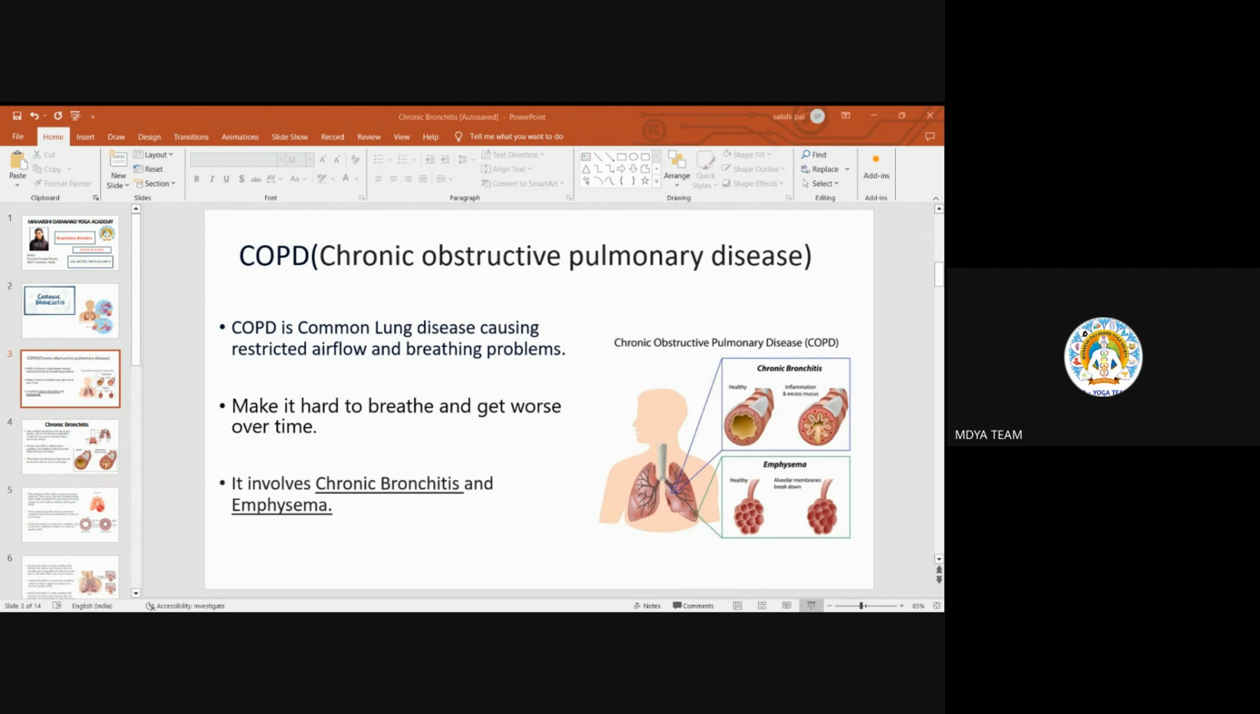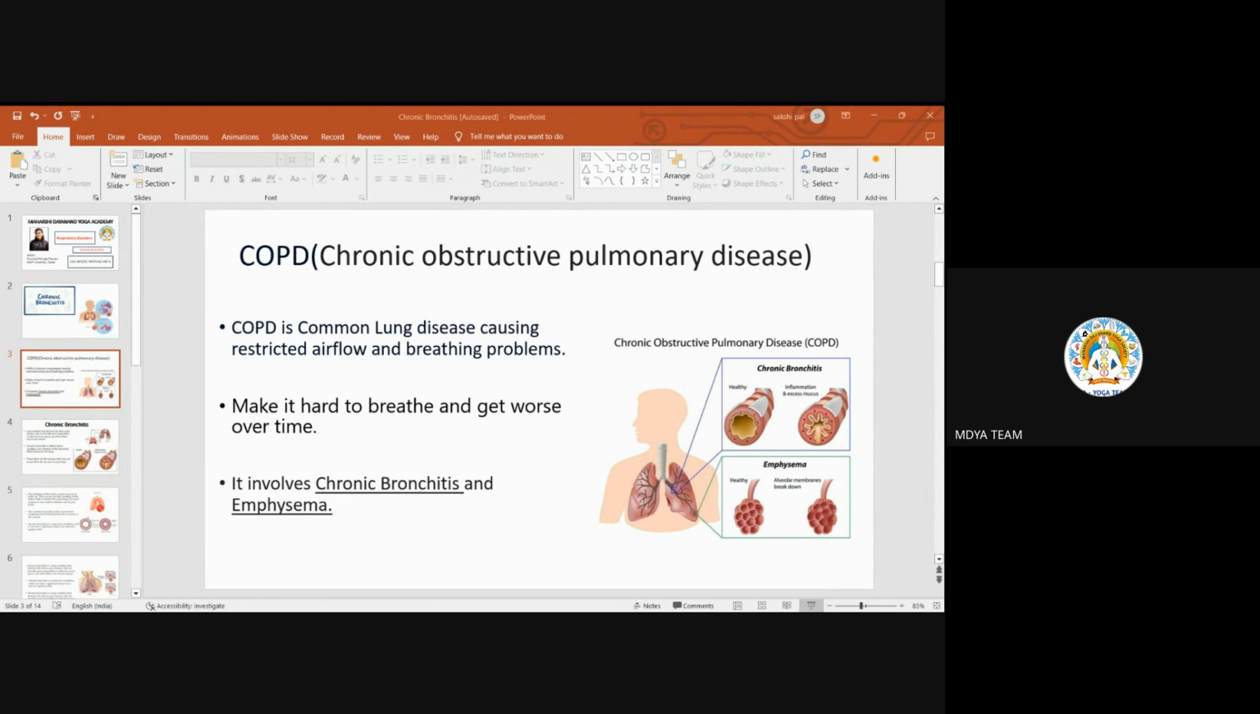So COPD is a common lung disorder, because of the pulmonary word, a lung disease that causes some restriction. What type of restriction? Restriction in the airflow and breathing problems. Whenever we breathe in or exhale out, whenever there is some problem related to inhaling, exhaling, airflow or normal breathing, then it comes under the obstructive pulmonary diseases. So COPD is not one disease. It is a group of diseases. Two diseases come under it.